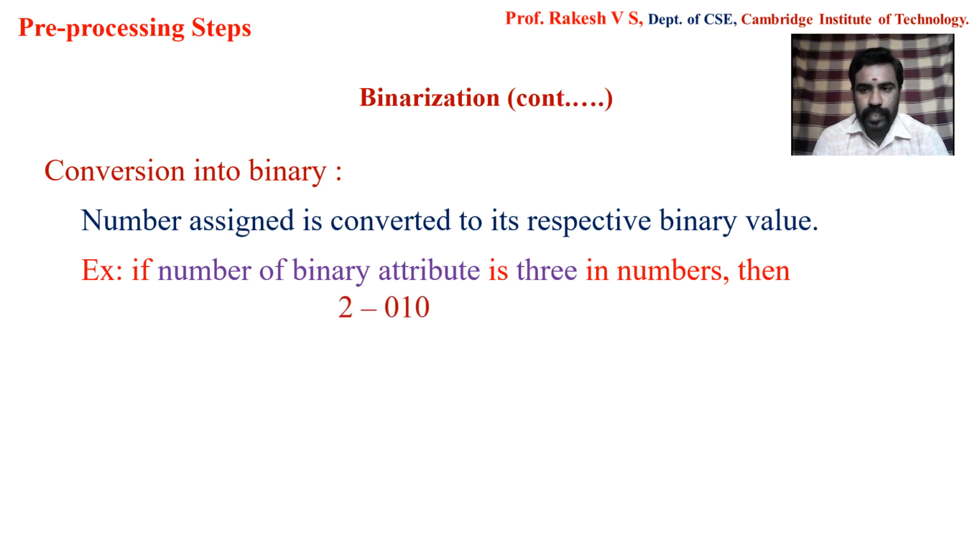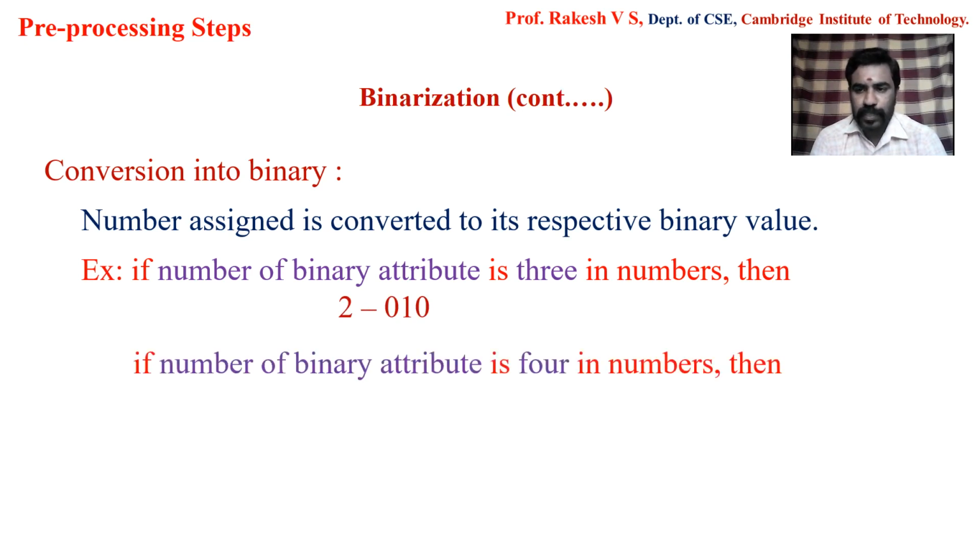Suppose I have n value as 4, and I have the same 2 as the numerical value assigned. In such cases, 2 will be represented in 4-bit representation as 0010. So with this, our 3 steps are done, and now binarization is completed.